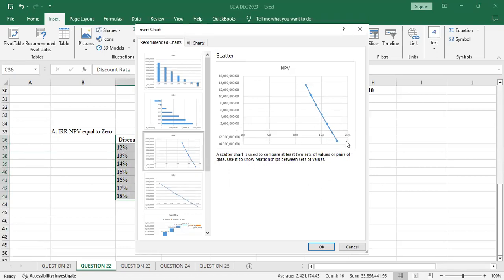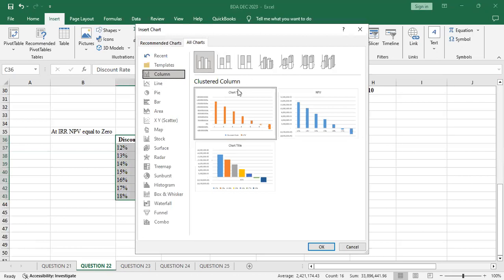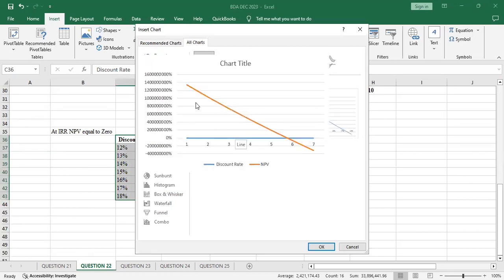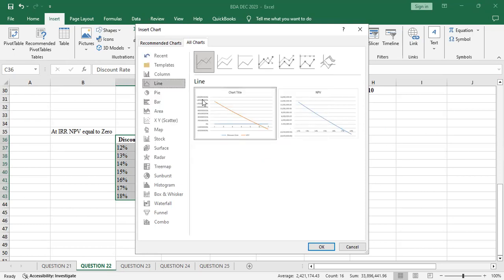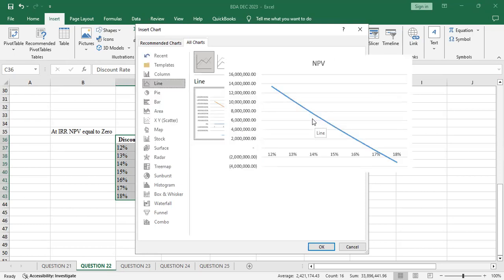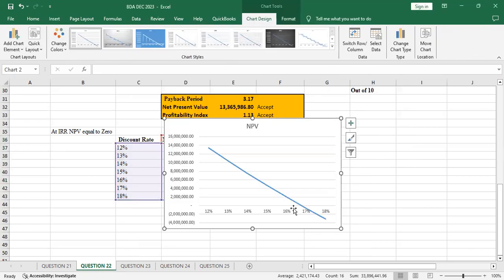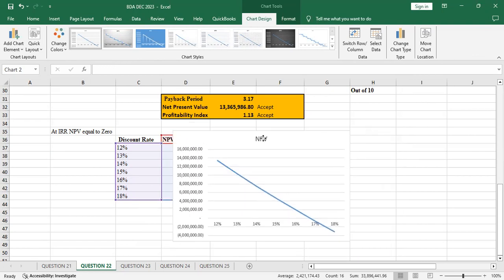It's very good for us. Let me see all charts, then I go to line chart. Yes, I want this one here. I click OK. The chart will appear, isn't it?